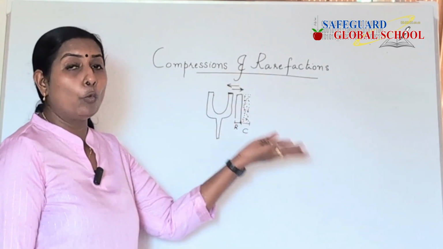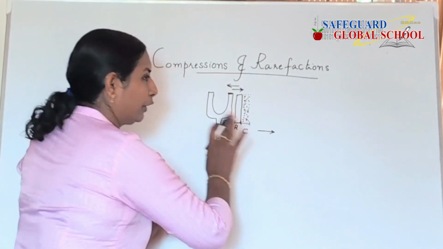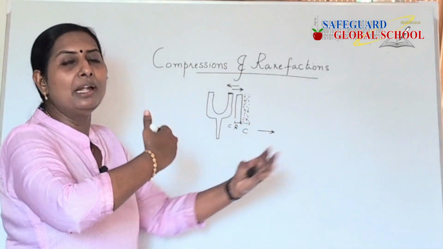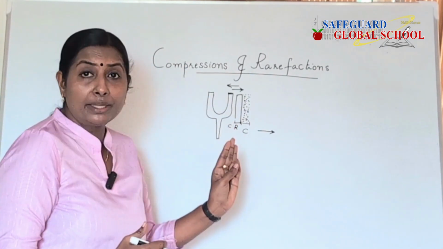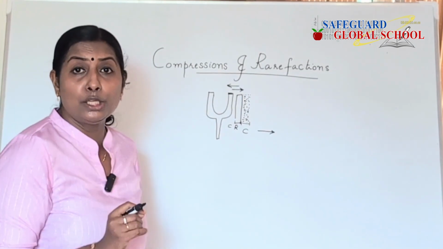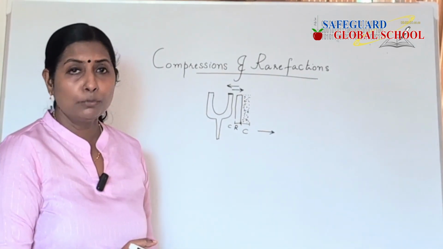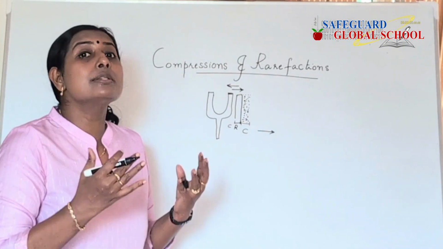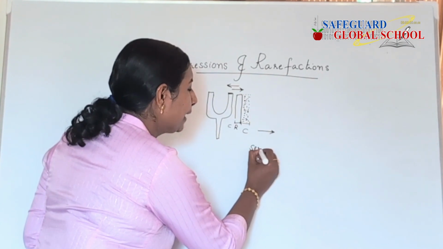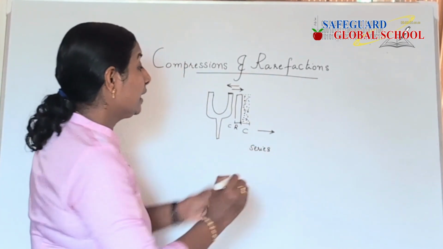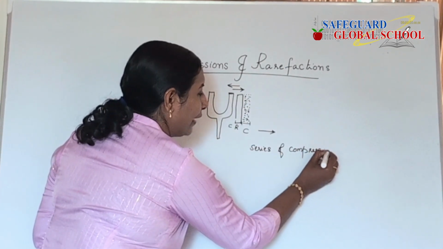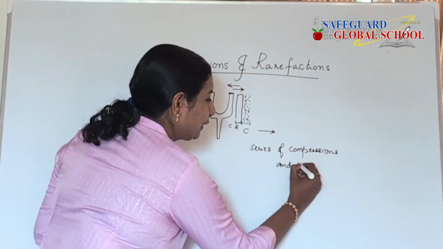Again, when a vibration comes, what happens? This compression and rarefaction will move forward. Then again here develops a compression. Then comes a rarefaction like that. So when a tuning fork is producing sound, it is propagated through the medium as a series of compressions and rarefactions. So when someone asks you how is sound propagated through a medium, now you can tell that sound is propagated through the medium as a series of compressions and rarefactions. So what is compression, children?